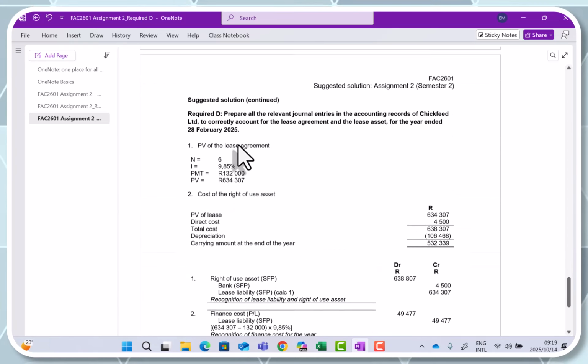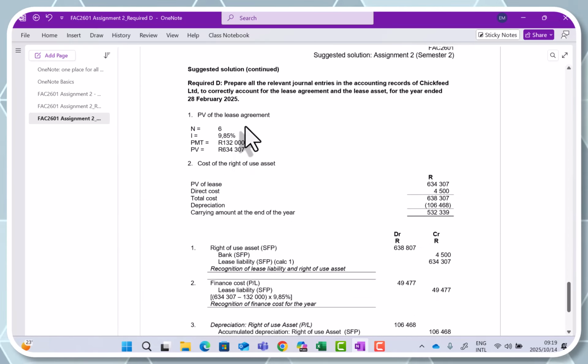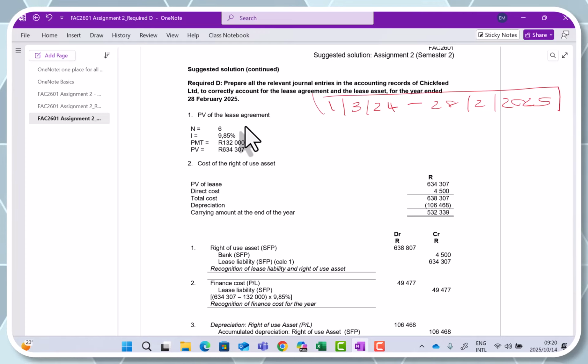If we go to the calculations, theory tells us we need to first calculate the present value of the lease liability. So you need to remember the question asks, prepare all of the relevant journal entries in the accounting records for the year ended 28 February 2025. So that means anything that happens from the 1st of March 2024 up until 28 February 2025. Anything that is relevant in this period, we must account for in these journals.